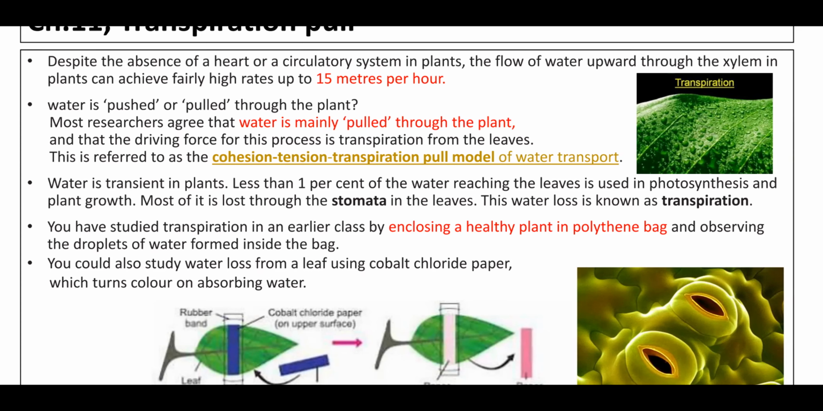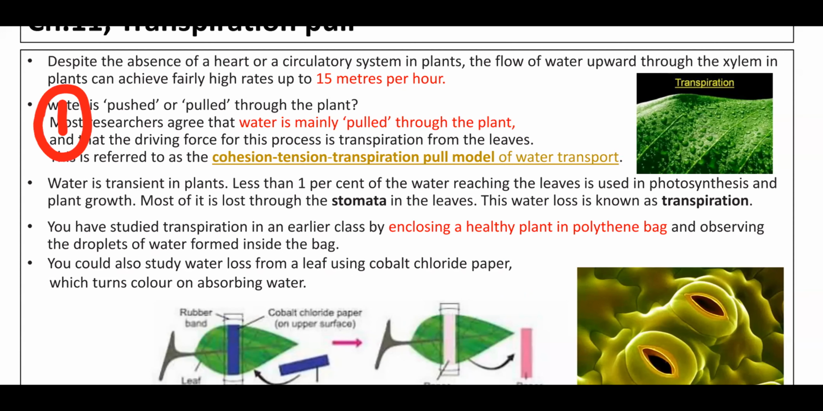Next, one more experiment is there. You could also study water loss from a leaf using cobalt chloride paper, right? Cobalt chloride paper turns color on absorbing water. Understand here, this is practically your class 11 practical, okay? Actually, this has to be performed at home. Cobalt chloride paper is a kind of magical test, okay? A color changing test, a blue and pink color changing test.